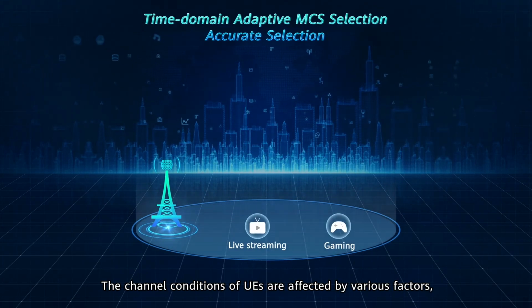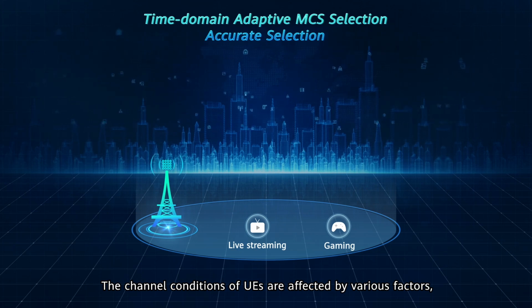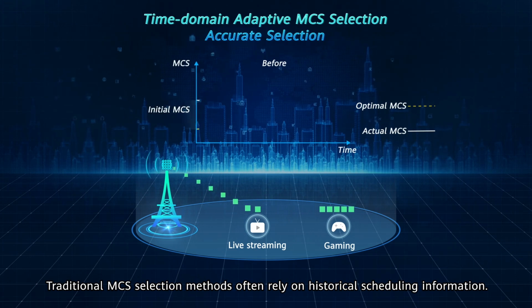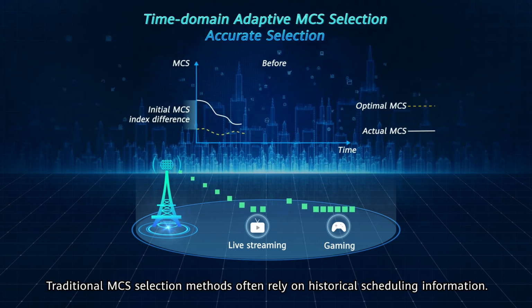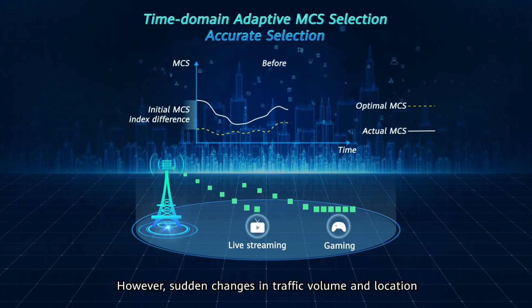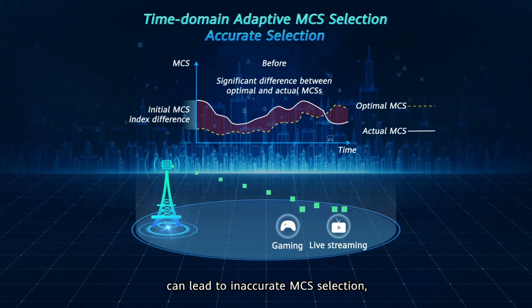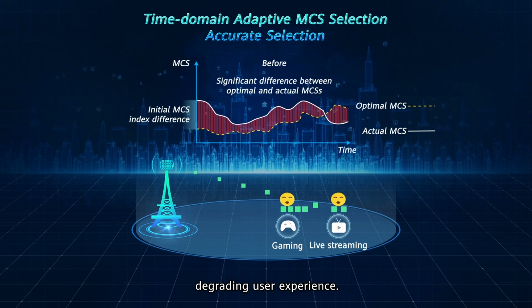The channel conditions of UEs are affected by various factors, including traffic volume and location. Traditional MCS selection methods often rely on historical scheduling information. However, sudden changes in traffic volume and location can lead to inaccurate MCS selection, degrading user experience.